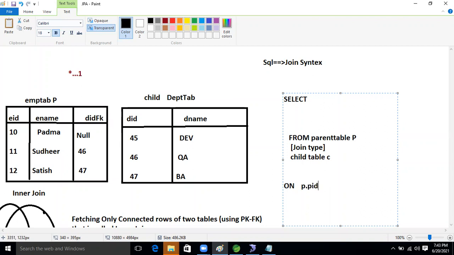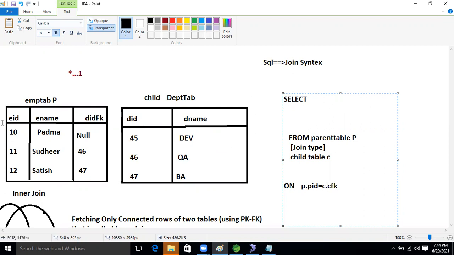We will take that, and after the equal to, the child C.DID. The child table DID, then CID? No, CID DID we will not take, guys. This foreign key we will take. CID foreign key we will take. C dot foreign key.